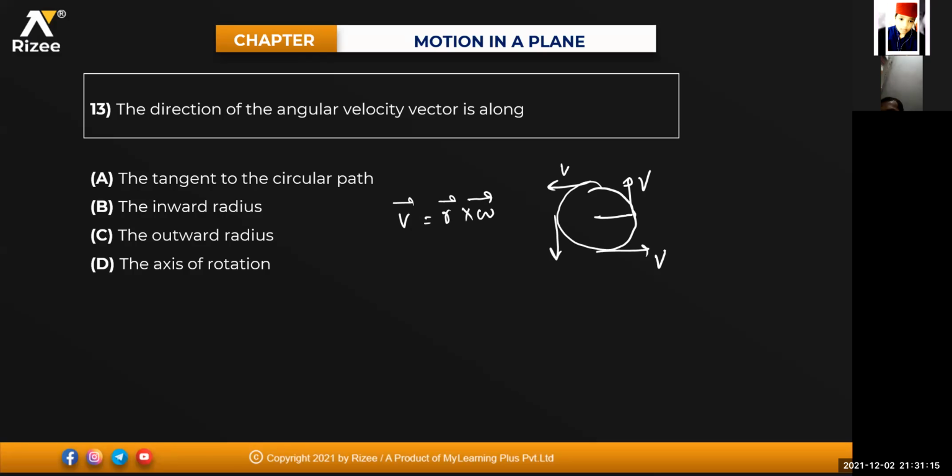So obviously in which direction will it come, beta? Along the axis of rotation. Angular velocity will be along your axis of rotation. B will be the answer. Very good.